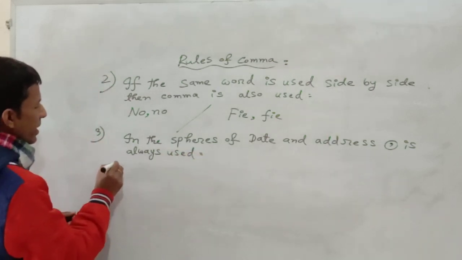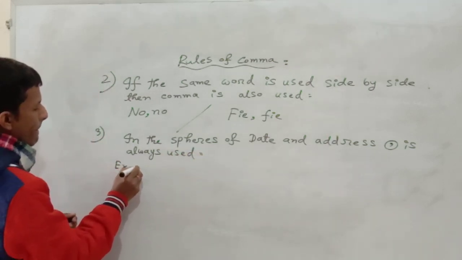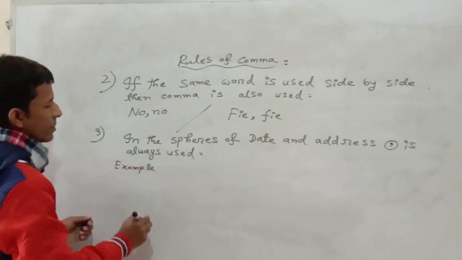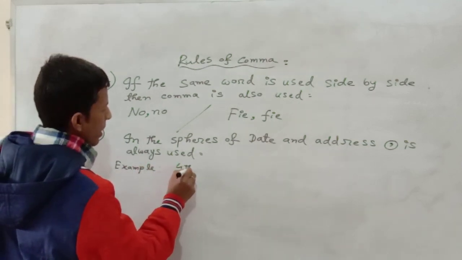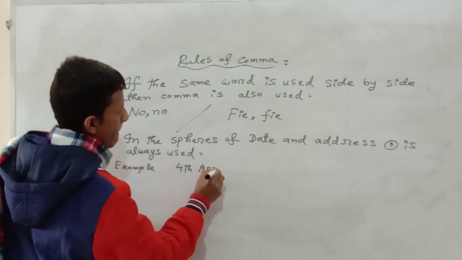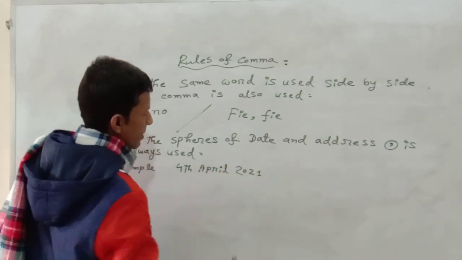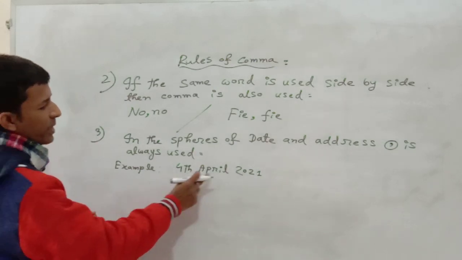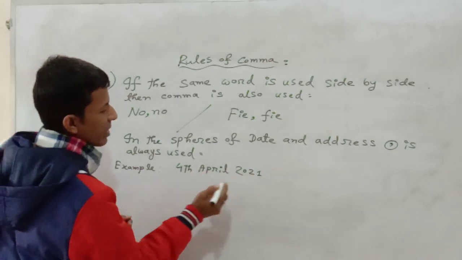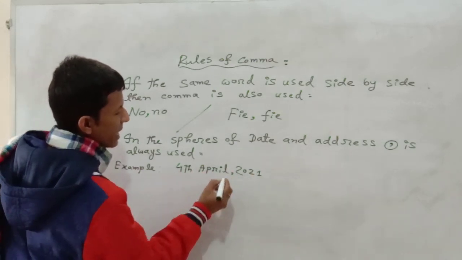Now an example: 4th April, 2021. Day, month, year. So a comma will be used in the second part.